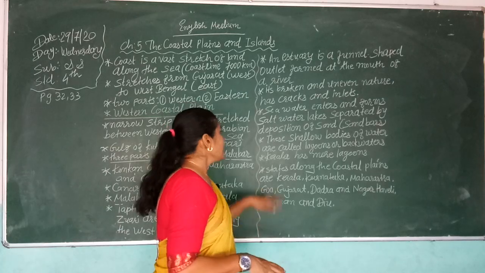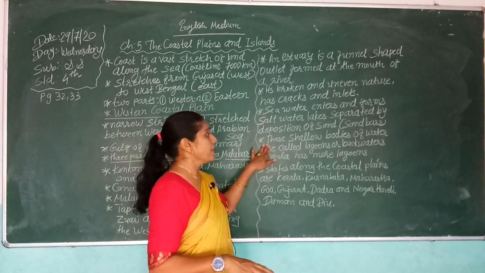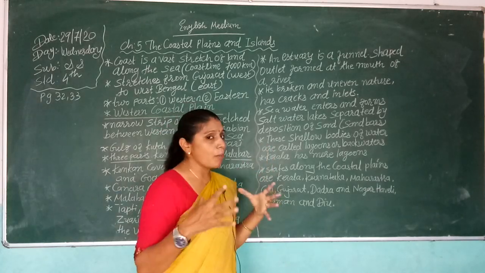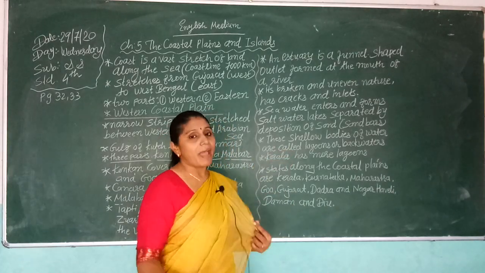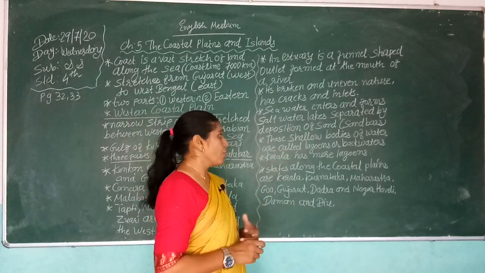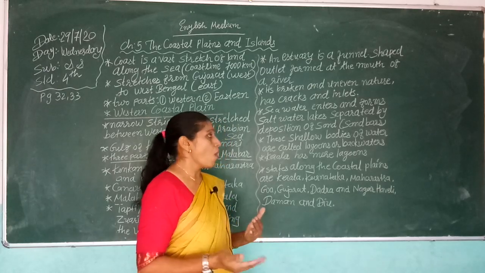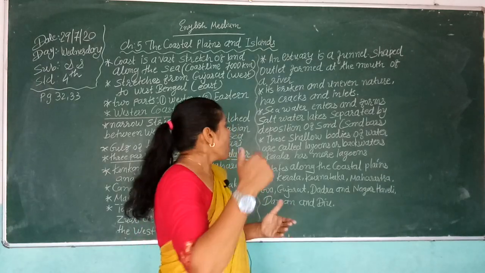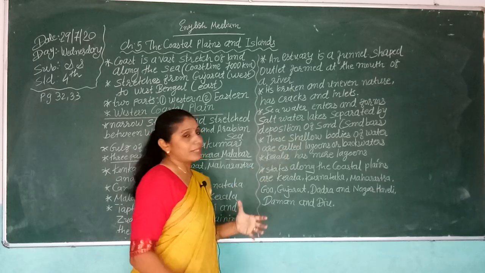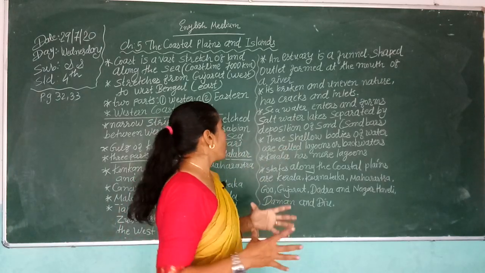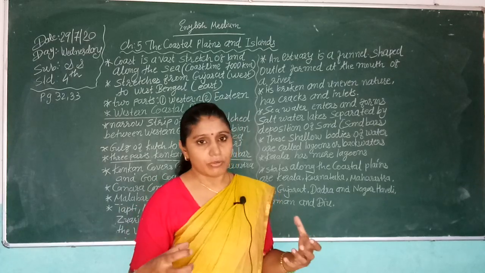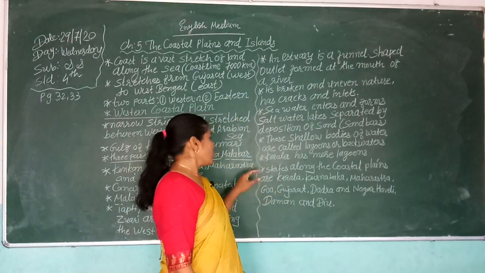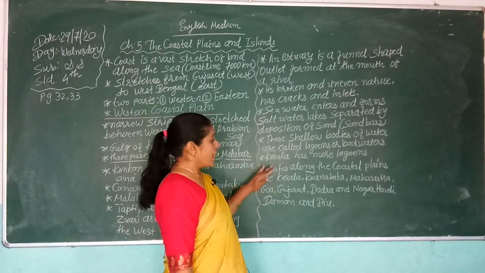These shallow bodies of water are called lagoons or backwaters.